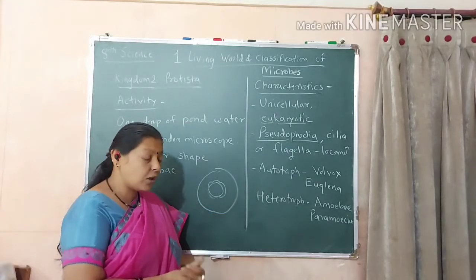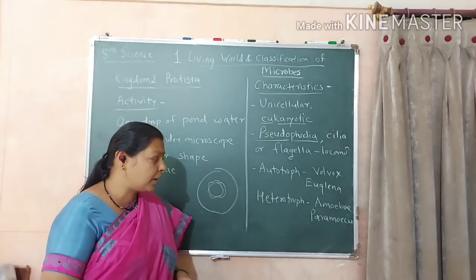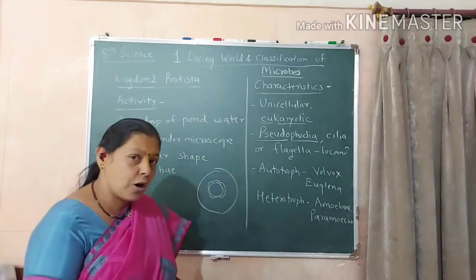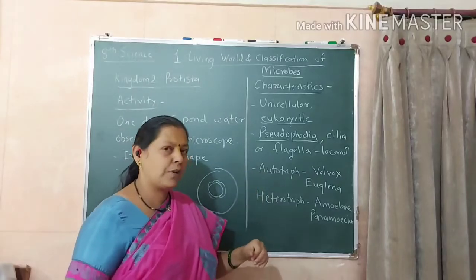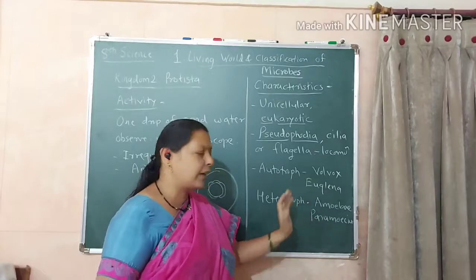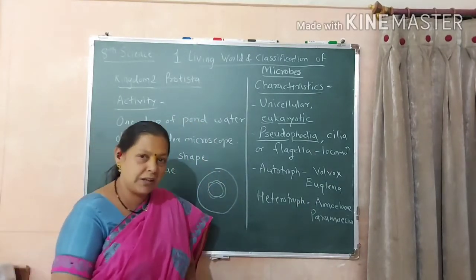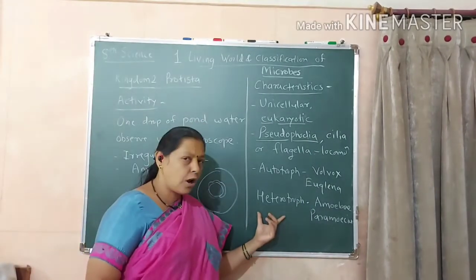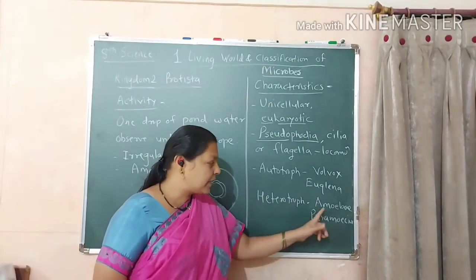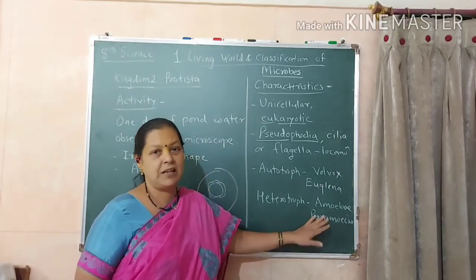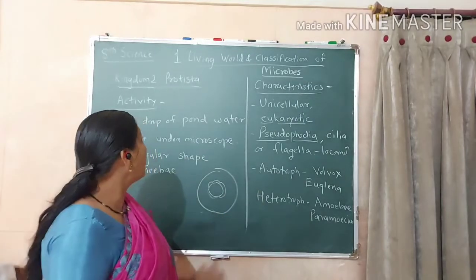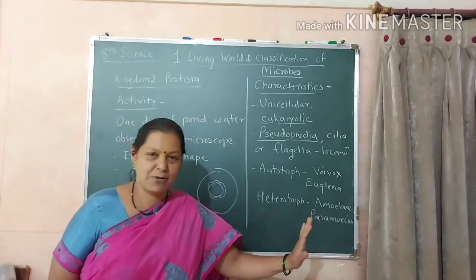Now we know that these are also autotrophic in nature. Some are autotrophic in nature and some are heterotrophic in nature. Autotrophic in nature, that is having chlorophyll so that it prepares its own food material. The examples are volvox and euglena, that is the presence of chlorophyll in it. On the other hand, the heterotroph, that is it depends on others for own nourishment, the examples are amoeba and paramecium. That is how we have discussed the kingdom. Second kingdom is the Protista.